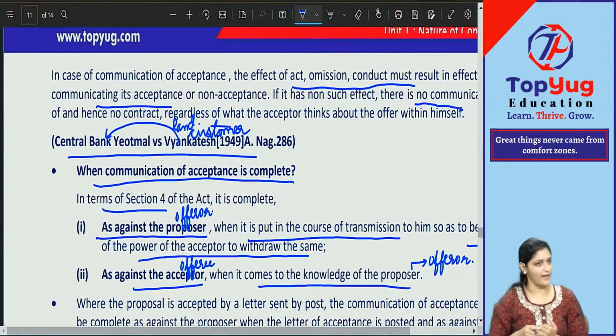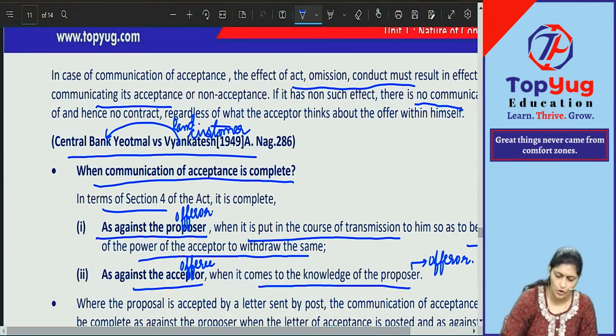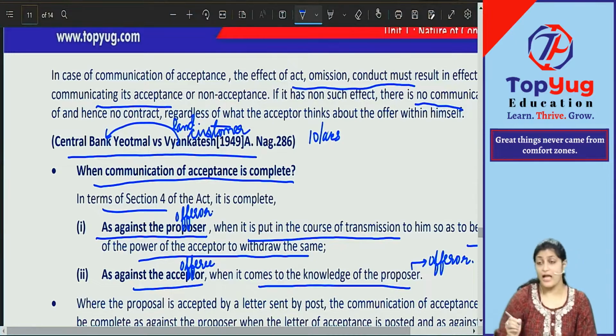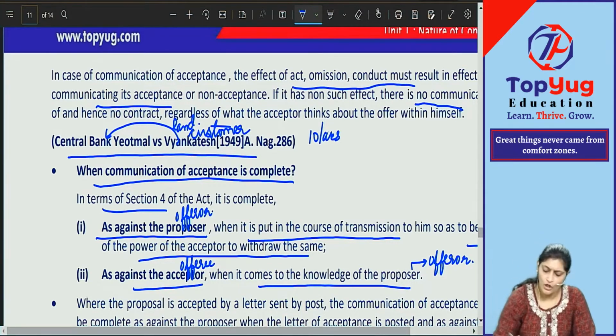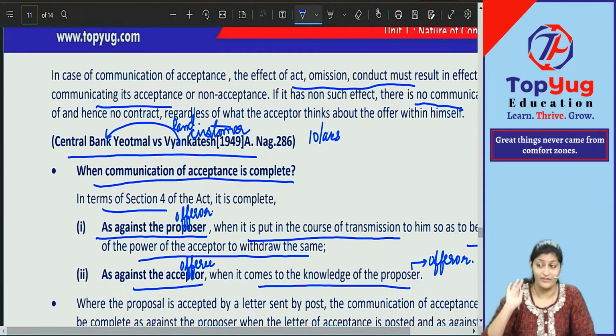Now you know what is the rule of the bank. Generally what happens in the bank? There is a time limit within which you have to repay. But if you're not repaying, then what will they do? They will sell off the land. Say he has taken a loan of 10 lakh rupees. And generally banks, whenever they take security, they take a higher value. You have taken a loan of 10 lakhs, but the security value will be higher than the amount of loan. Why? Because they want some margin amount. That is their policy. So 10 lakh rupees, but the land was worth, say, 15 lakh rupees.